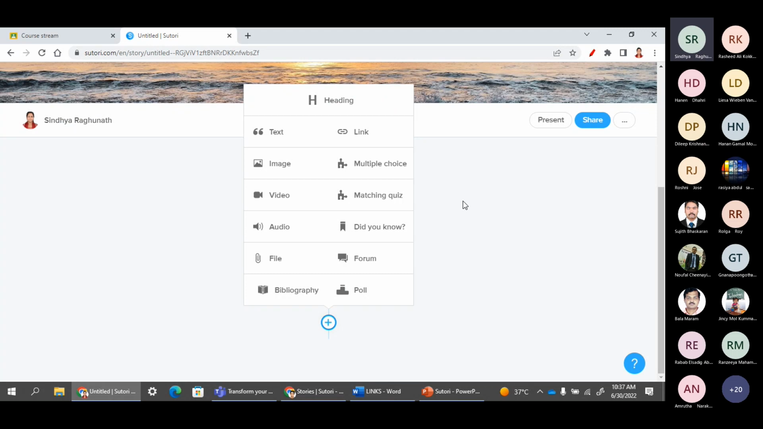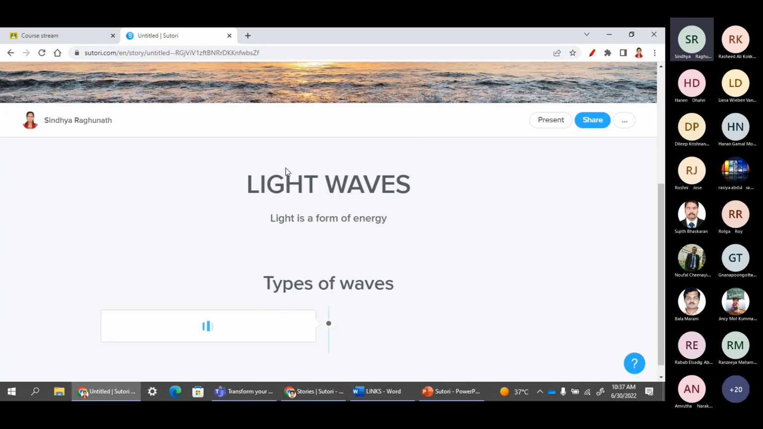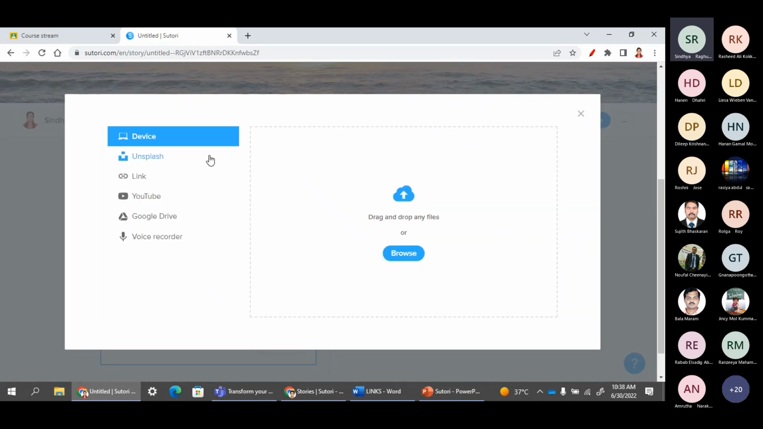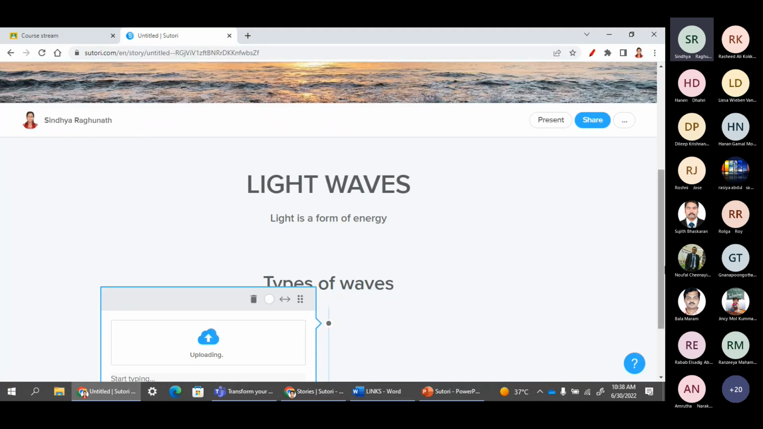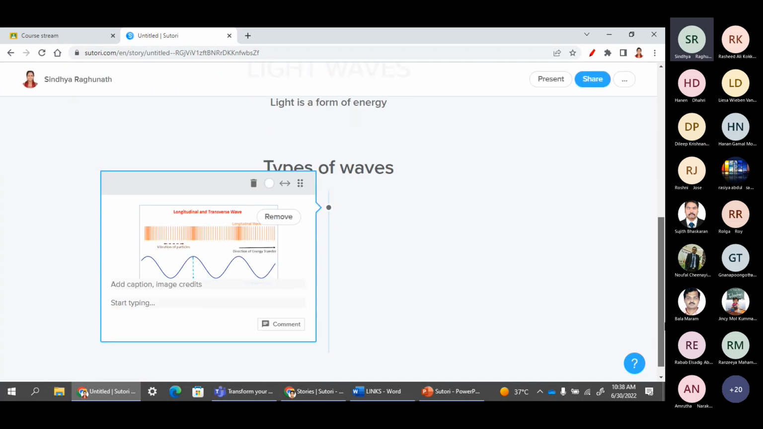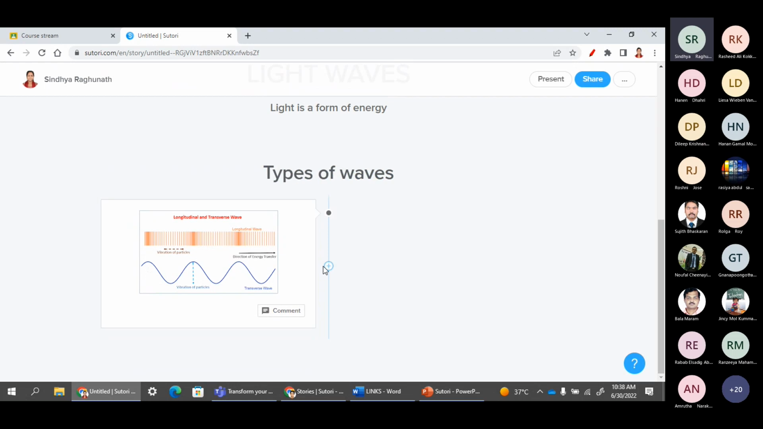So first of all, I am going to add an image. So what we need to do is we place the plus sign here and just select which option we need. So I have selected this image. As I said already, you can select even from the Sutori library and Splash, or you can even select it from a Google Drive. Now I am going to select it from my device. So here I'm selecting this image. See, you can see that the image has come here.